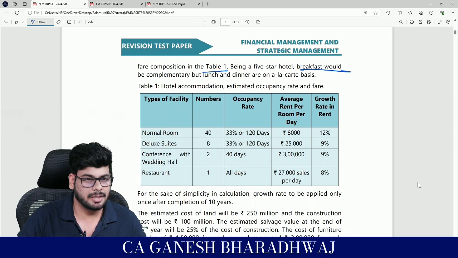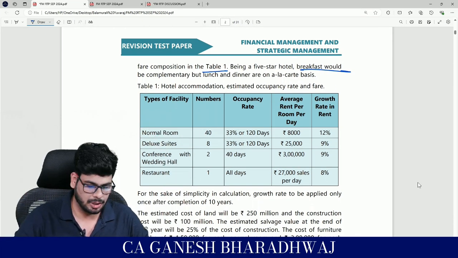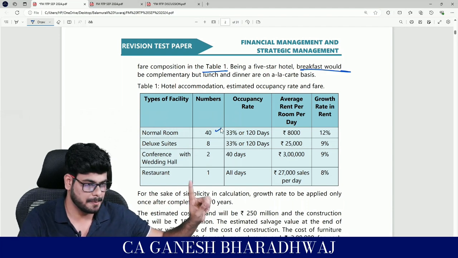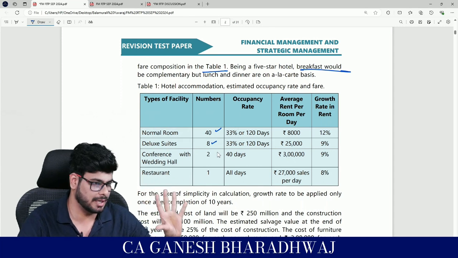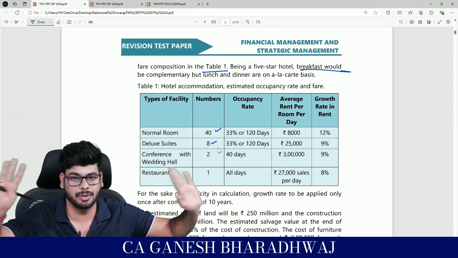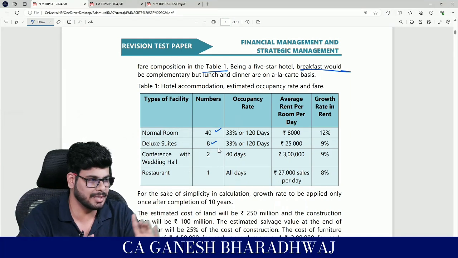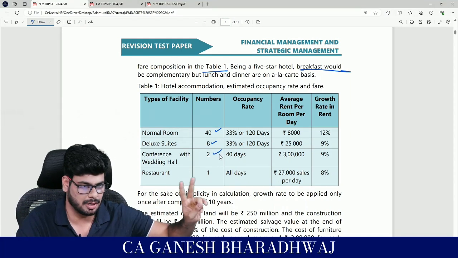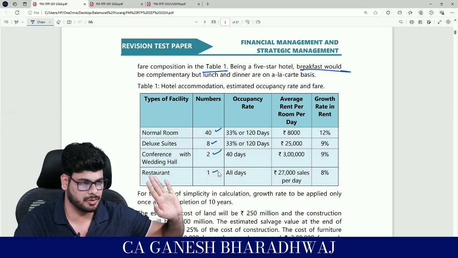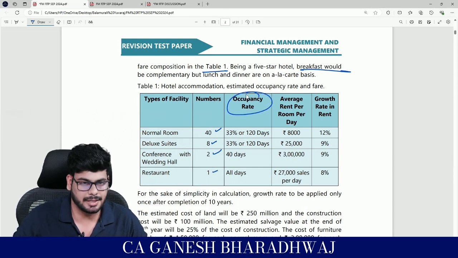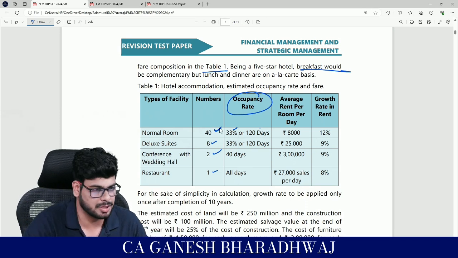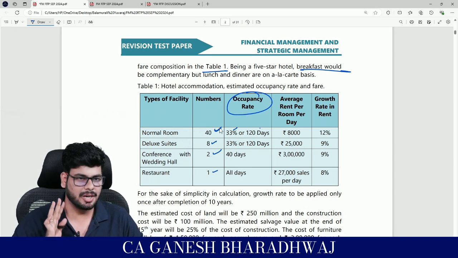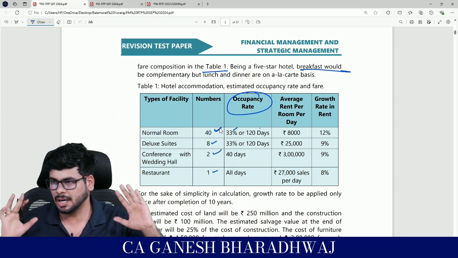Right. So now what they have done, they are going to build a 5-star hotel. This hotel has some 40 normal rooms, right? 8 deluxe suites. Then you have conference with wedding hall. Basically, don't say conference hall, wedding hall are 2 different things. Conference hall with wedding hall, right? That's one. Okay, they have 2 such conference cum wedding halls, and there's 1 restaurant, right? Occupancy rate they have given 33% or 120 days. What is that? So basically, what they have done is, look, there are 40 rooms here, right? On an average, only 33% of the rooms are occupied.